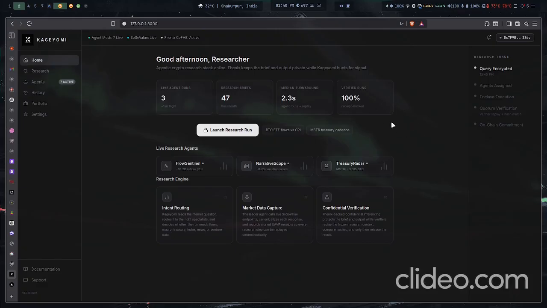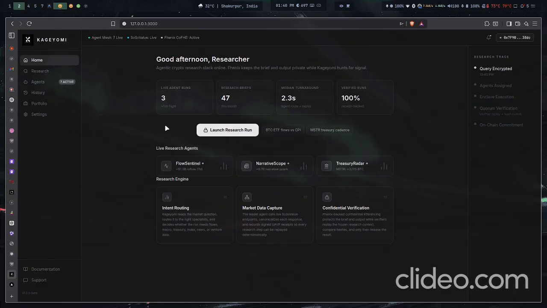Now, what is Kageyomi? If I just state the problem, you can say that crypto research has a structural privacy problem. When you query institutional data, the ETF flows, macro events, or corporate treasuries, your research pattern leaks to these competitors. Your strategies get front-run, and your alpha evaporates.